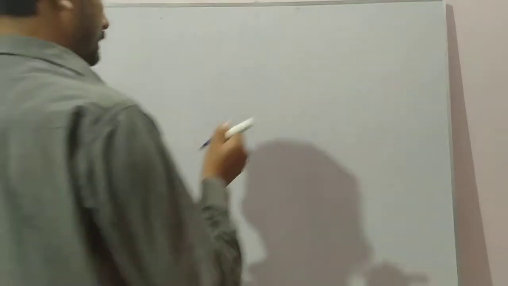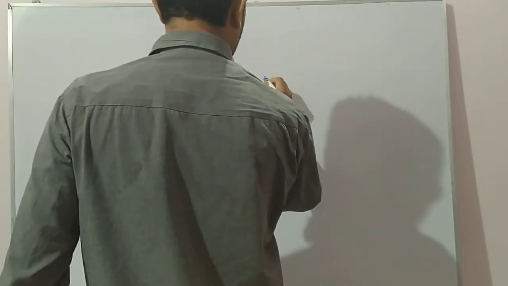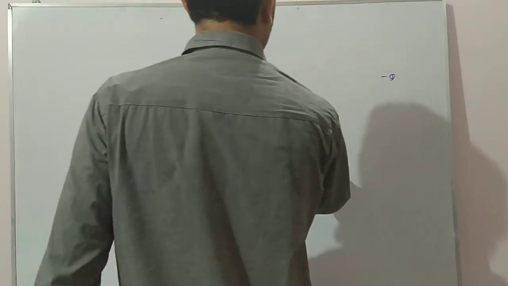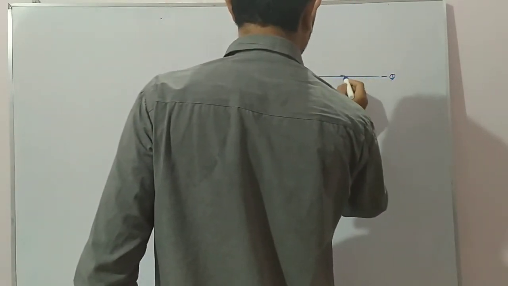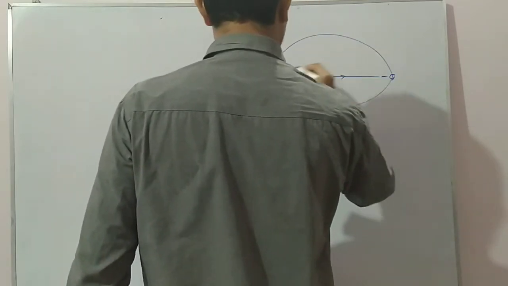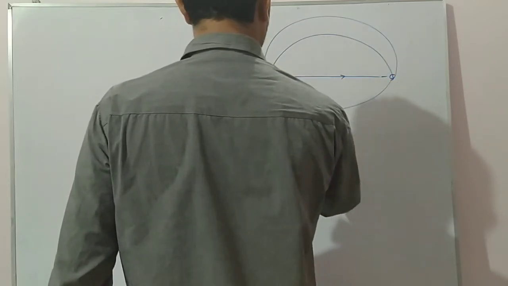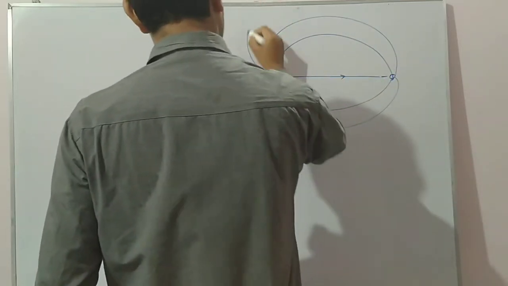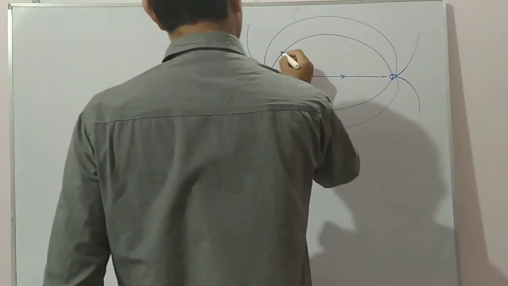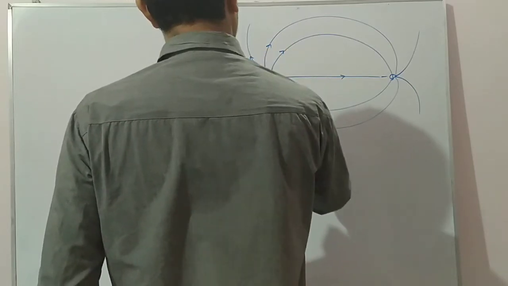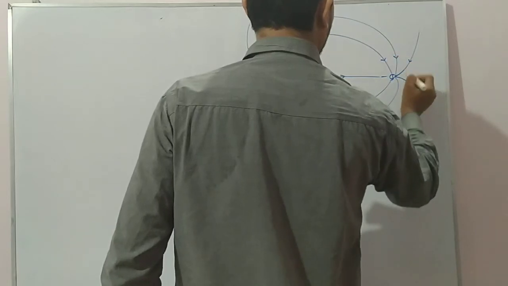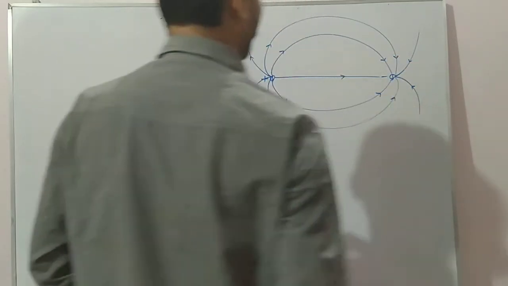See here, suppose there is a positive charge plus Q here, and on this side minus Q. The electric field lines will move from the positive to the negative charge. So the electric field lines originate from the positive charge and end at the negative charge.